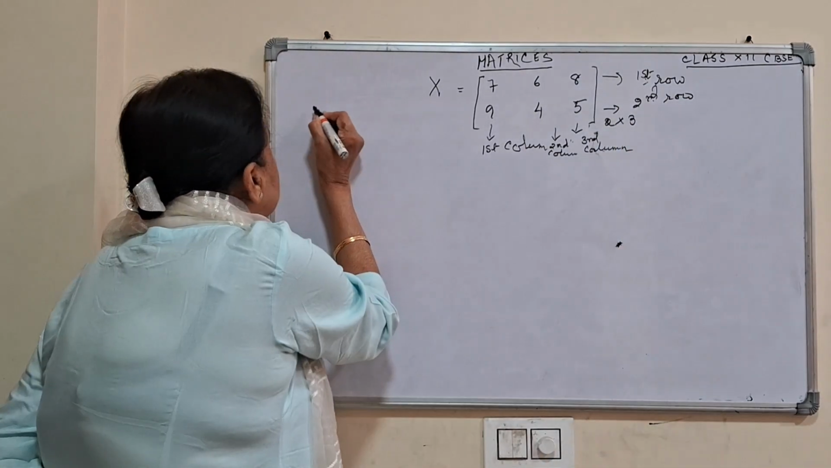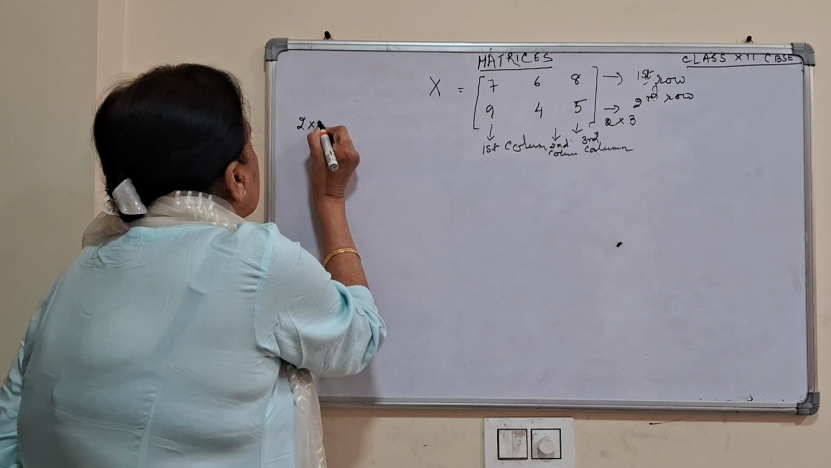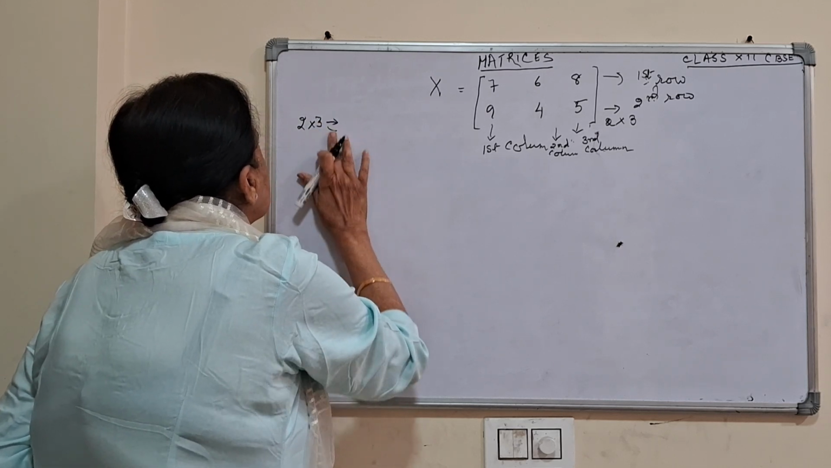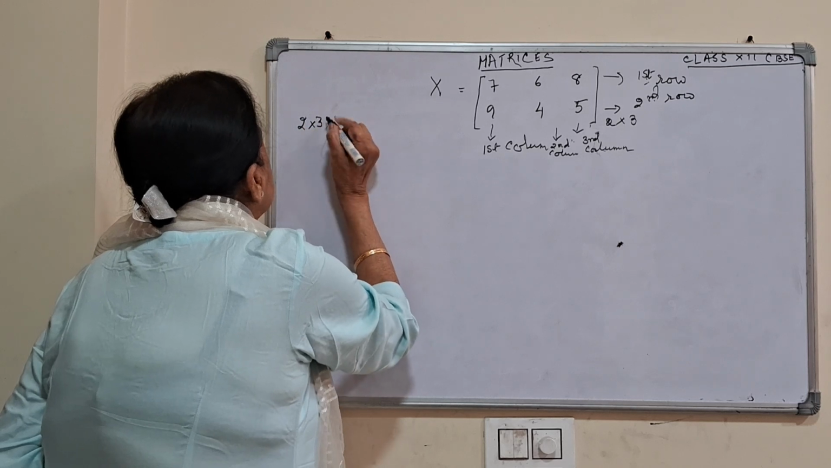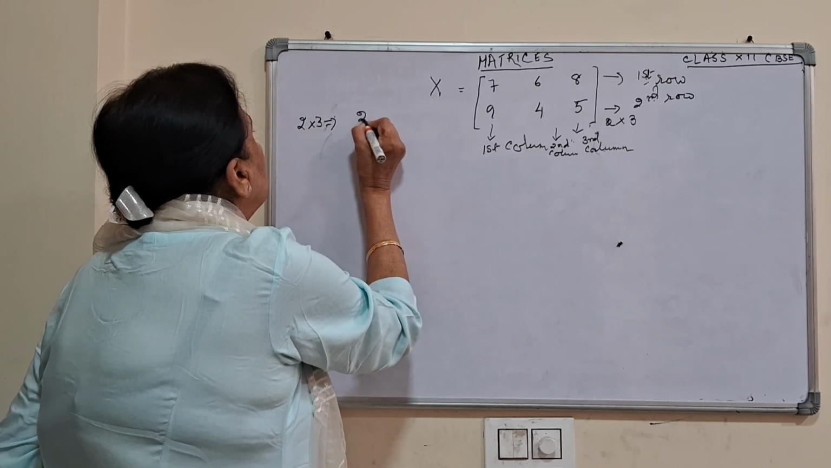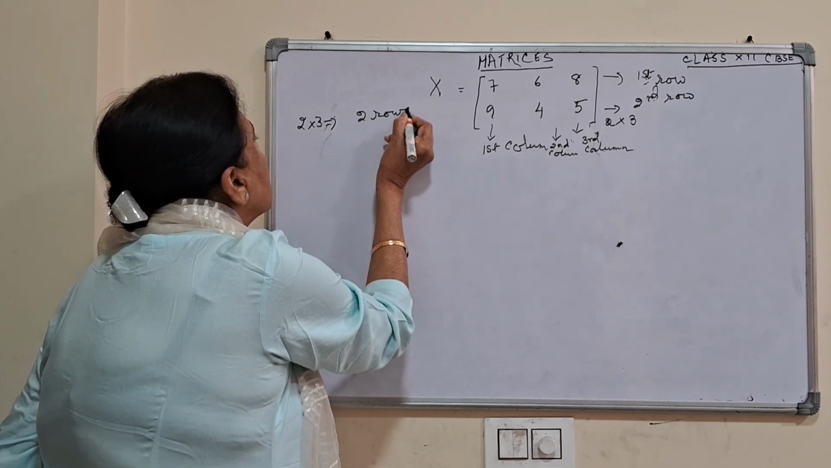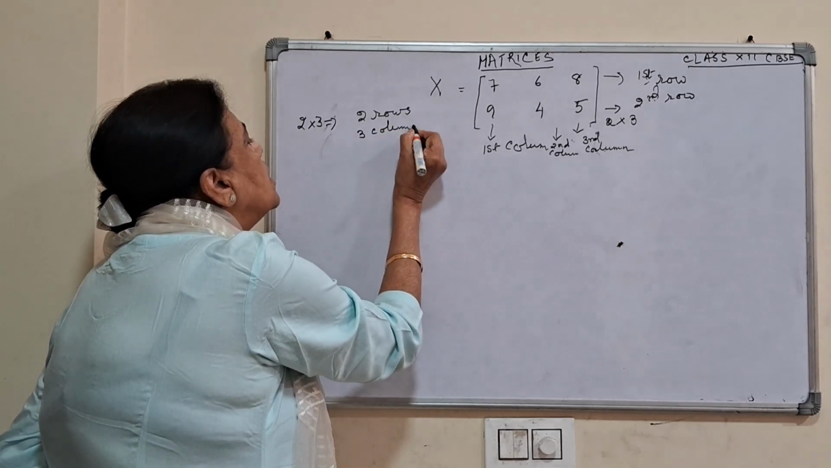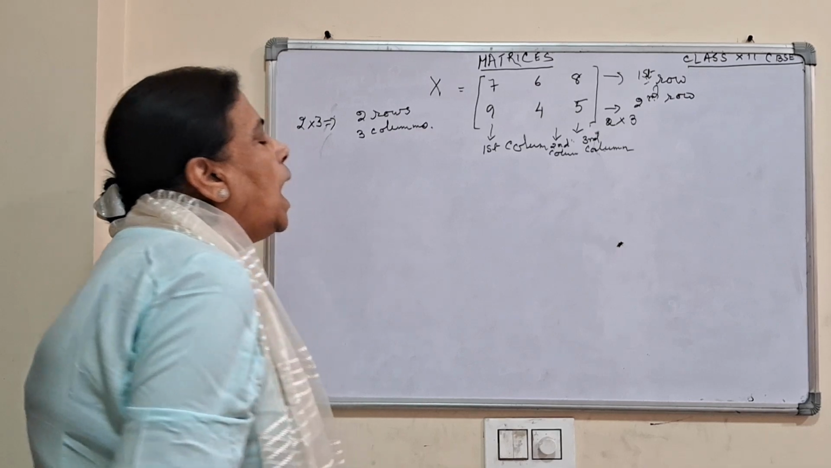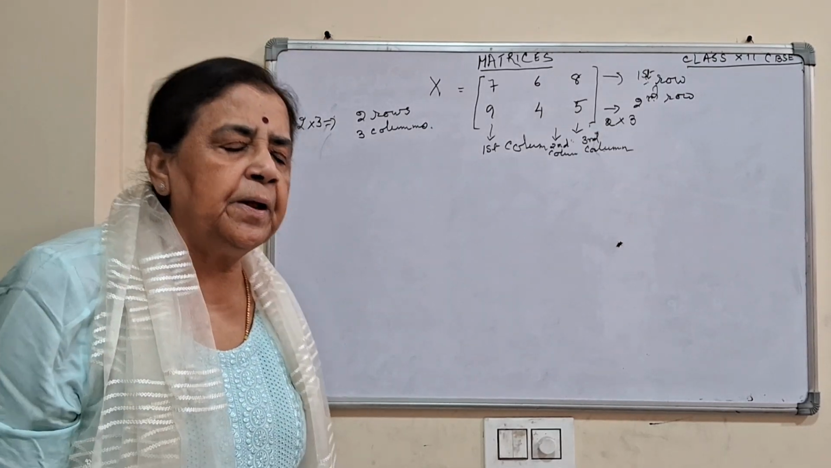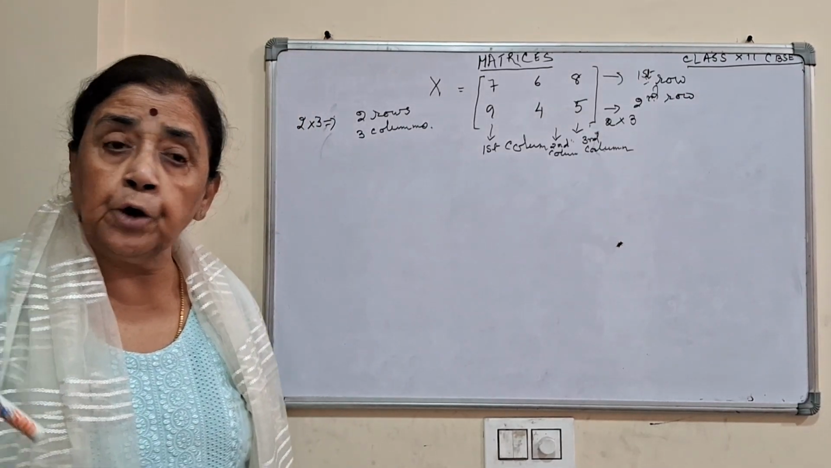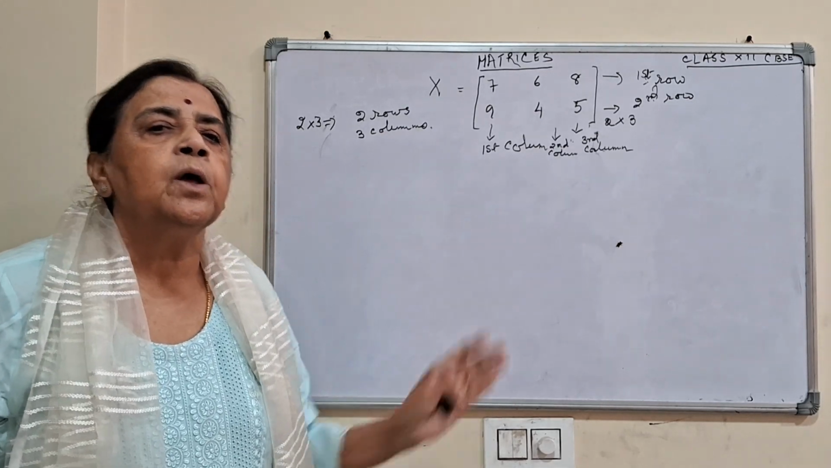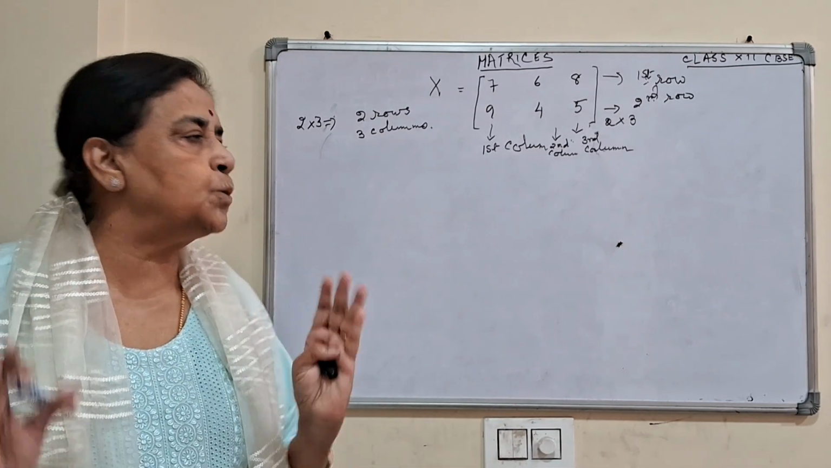What do you mean by that? 2 into 3 implies 2 rows and 3 columns. A matrix is not a number, it is an arrangement. Just an arrangement. We have arranged the numbers in this way.